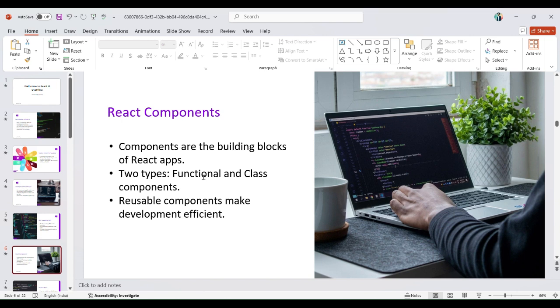The class component syntax is a very hectic process, and it is more complex compared to the functional component. When we use a class component, make sure we use the this keyword. That's why developers are very familiar with functional components. A functional component has very clean and easier syntax.